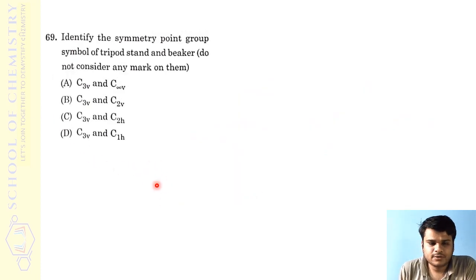Okay, the next question is also on the basis of symmetry and group theory, or symmetry and point group identification itself. So they have asked the symmetry point group symbols for tripod and beaker. So many times I have said in my previous videos also that this 2021 paper is based on the 2020 reference. In KSET-2020 also there was a question based on the identification of point groups of some alphabets. So this time they have given tripod and beaker, because we all are chemistry students.